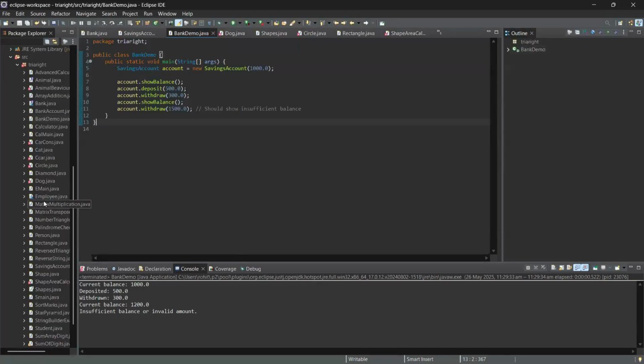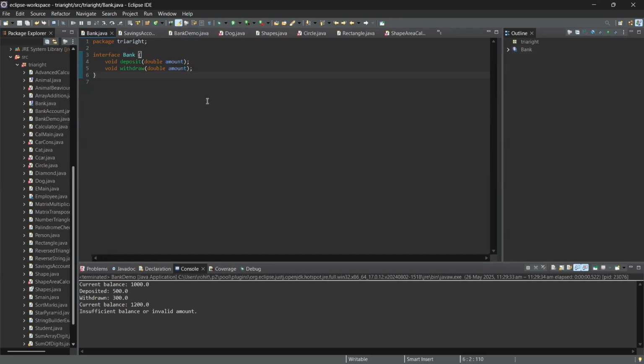Here we have a class named Bank. In this Bank class, we have two methods: one is void deposit and one is withdraw, as the program asks us to create two methods only, deposit and withdraw.